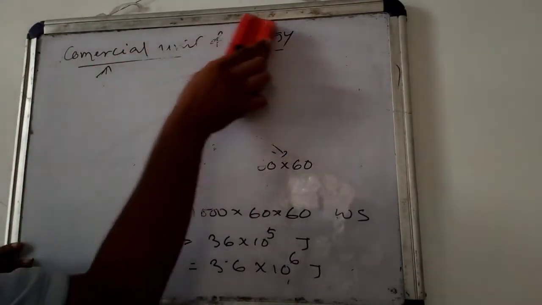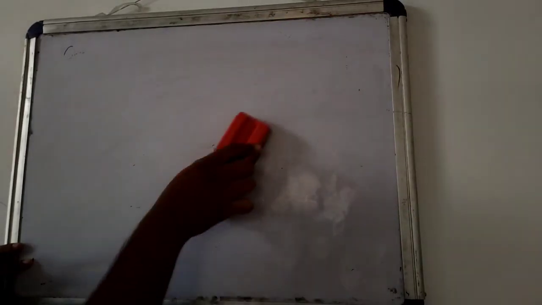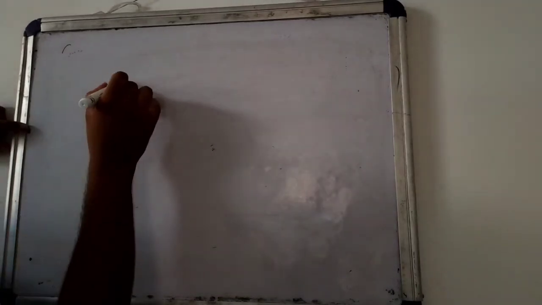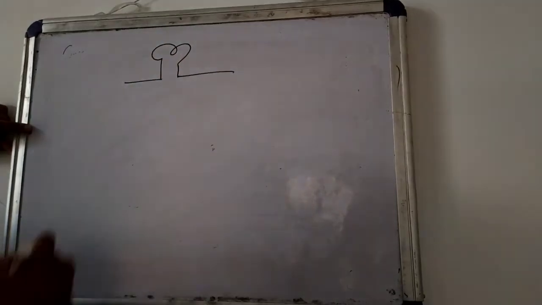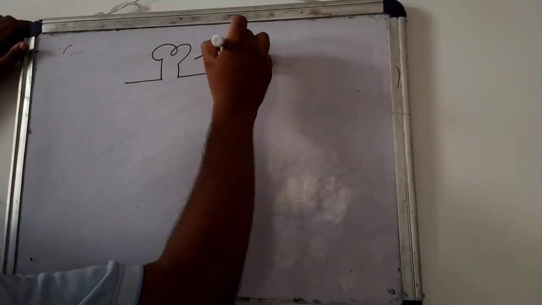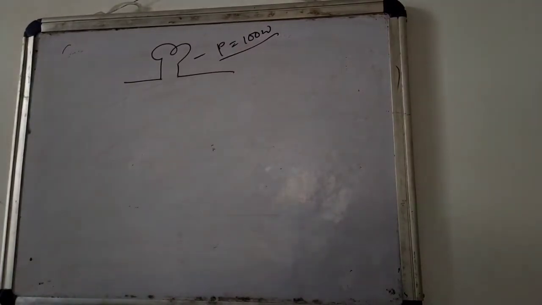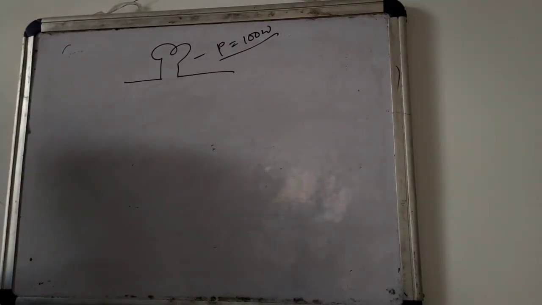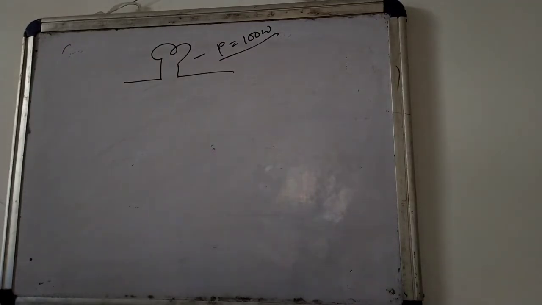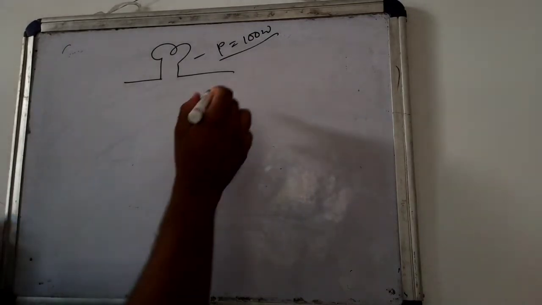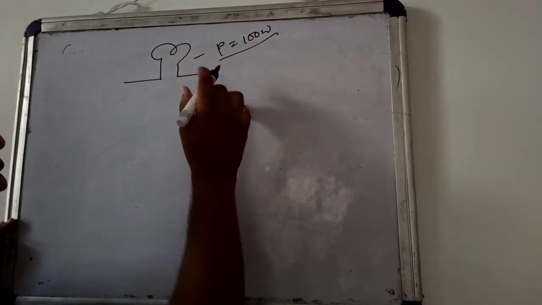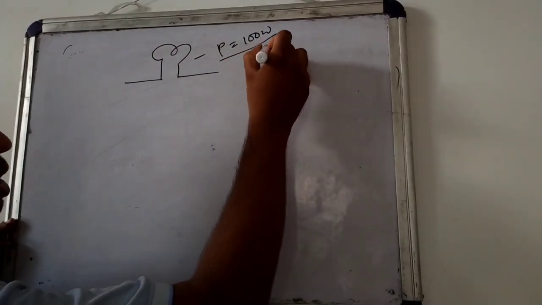So let's take an example. Suppose an electric bulb. Its power is 100 watt. In the bulbs used in our homes, there is always a rating, 100 watt, 60 watt, like this. So a 100 watt bulb is used for 5 hours a day.